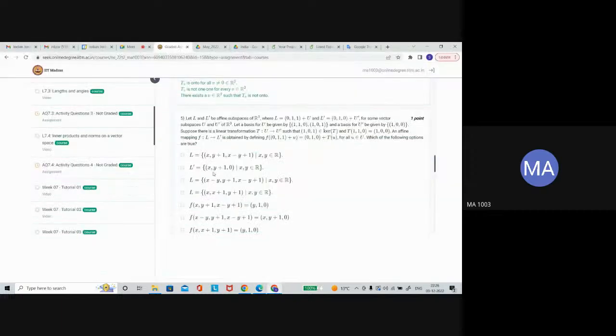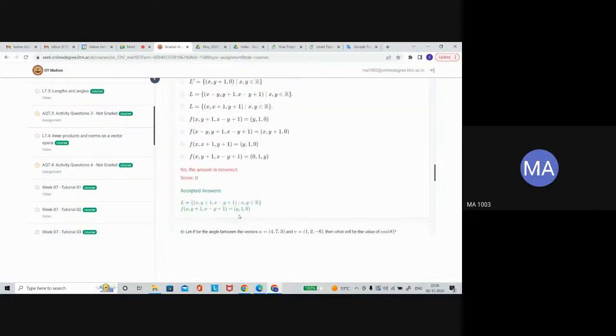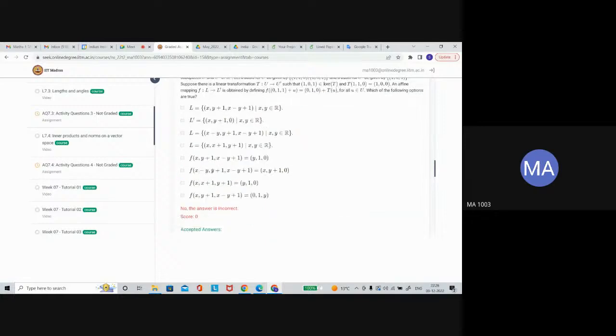Which option is matching here? There is no xy. For L prime, only L is given. X, y plus 1, 0. No, I don't think so. Which option is L prime is not actually here.